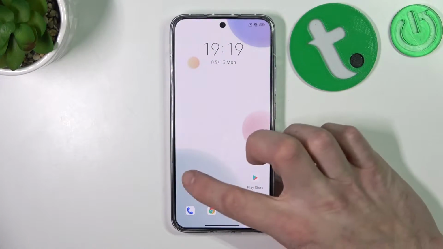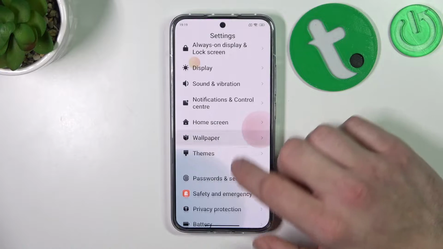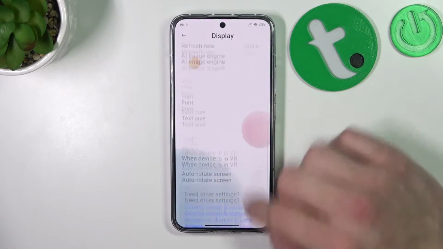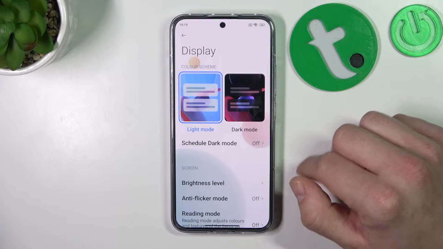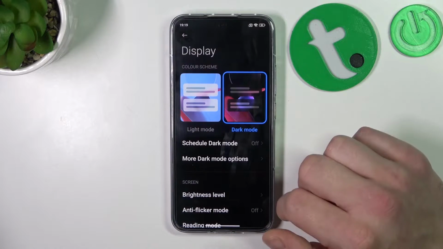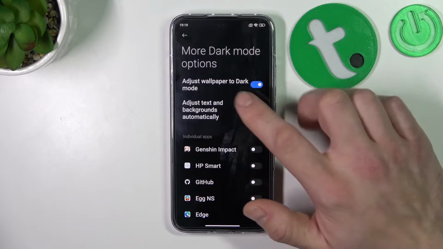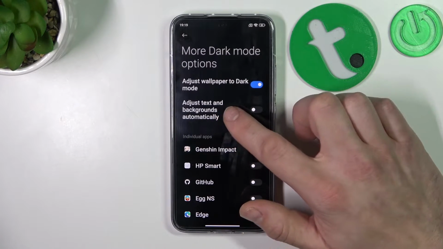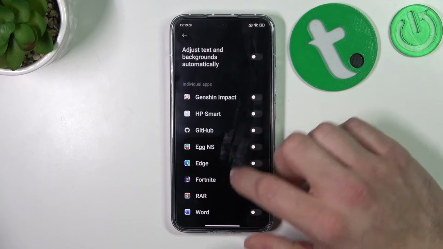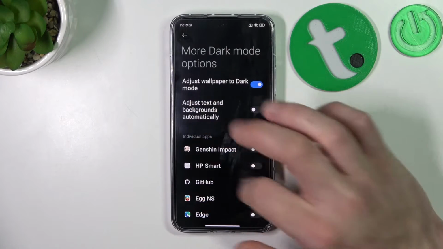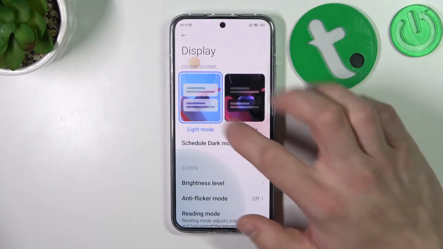In the beginning, let's go to settings, enter display, and as you can see right here we've got all settings for our display. Let's start with the top of the list where you can change between light and dark mode. In more dark mode options we can adjust wallpaper to dark mode, adjust text and backgrounds automatically, and enable dark mode for apps. Also, we can schedule the dark mode.